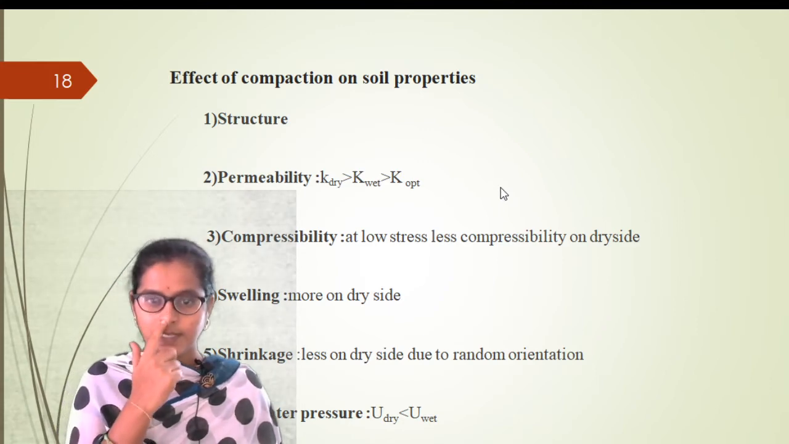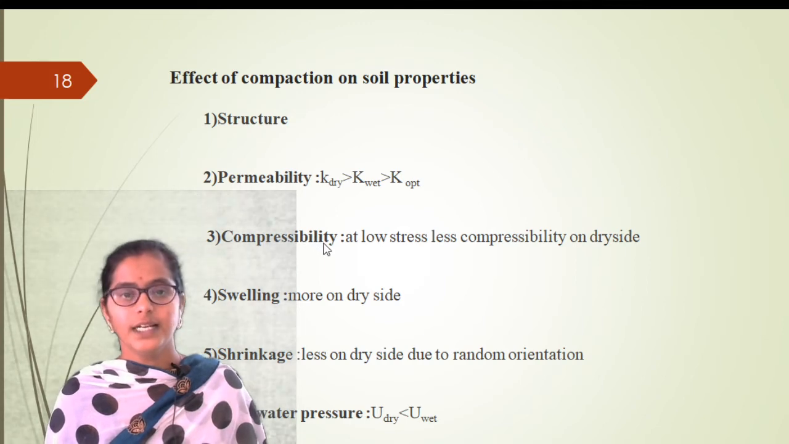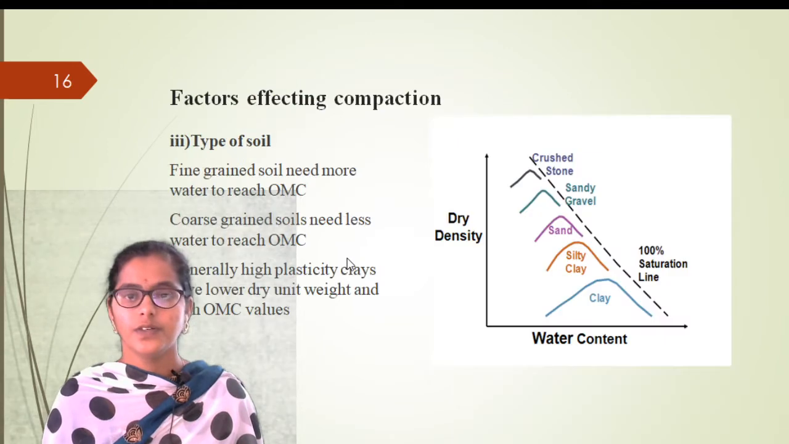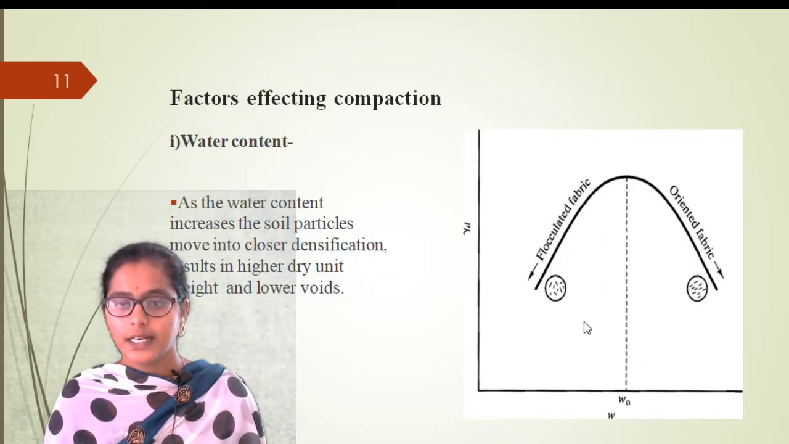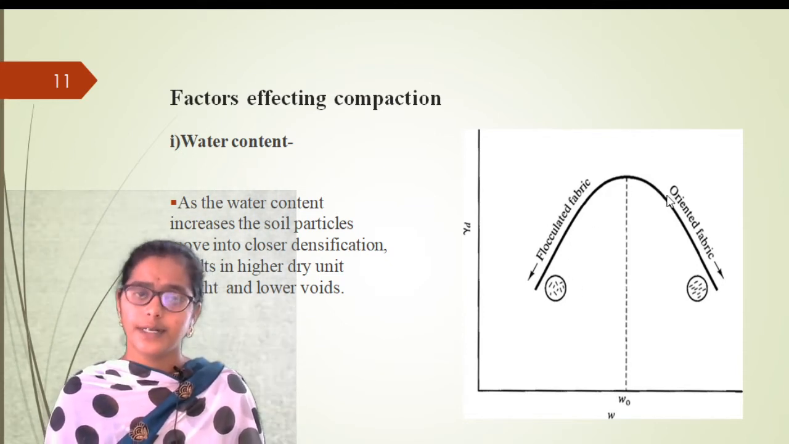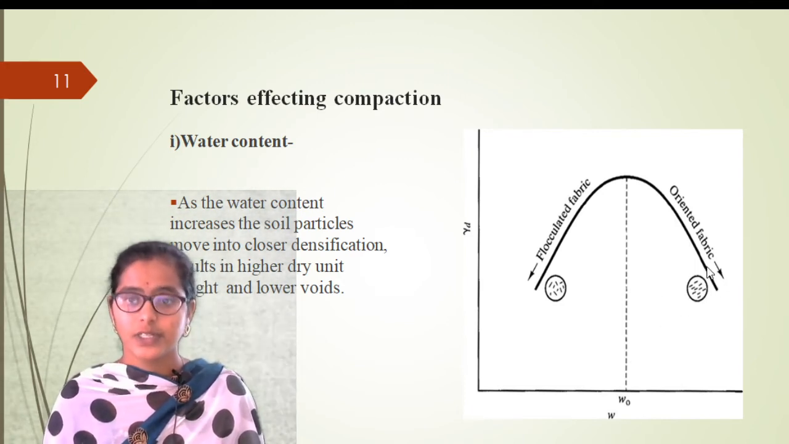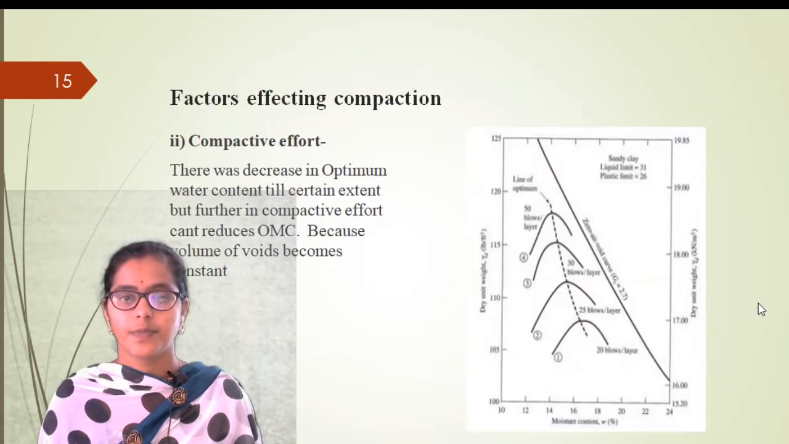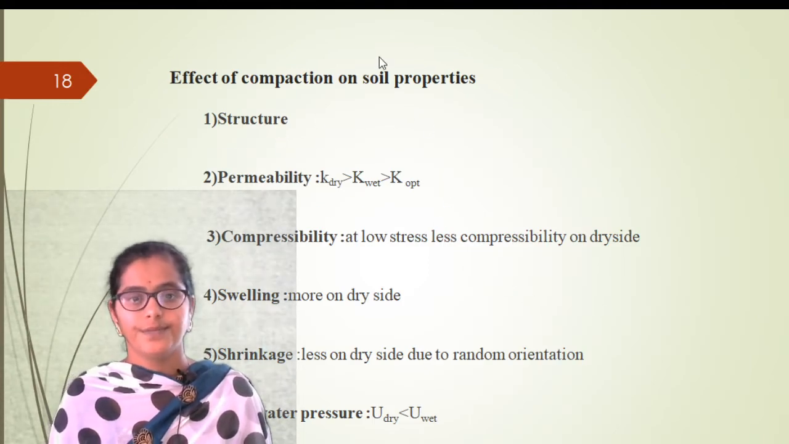We said there will be a change in the structure. I have shown you the graph: as we increase the water content, the soil becomes flocculated, and with further increase in the water content after OMC, the soil becomes dispersed. So the property that changes due to the compaction is structure.